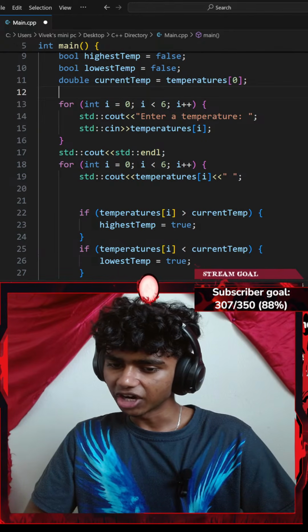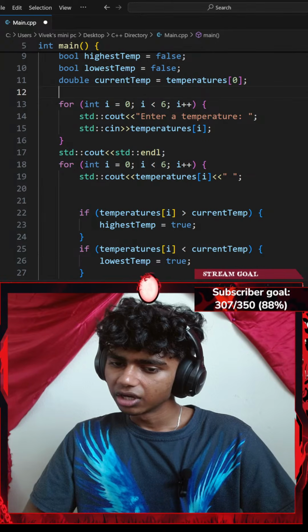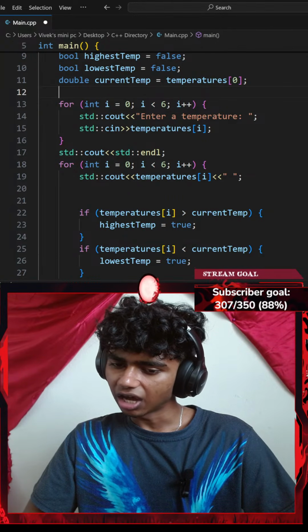You can have a single variable outside the loop, highest temperature, initialize it to the first value. Then just set highest temperature equal to current temp if it's the highest.